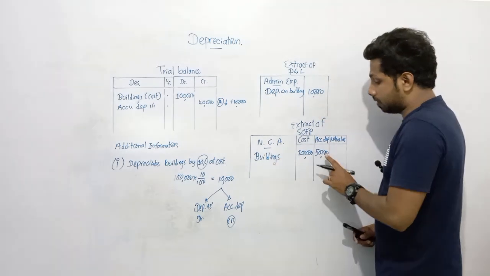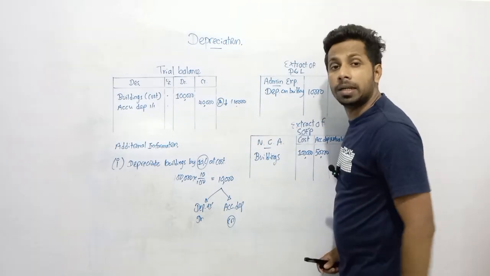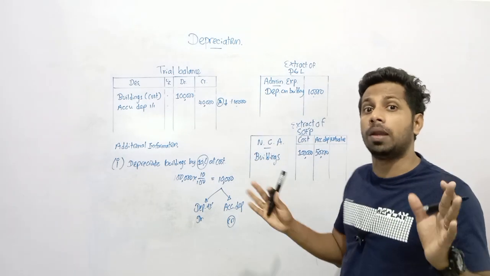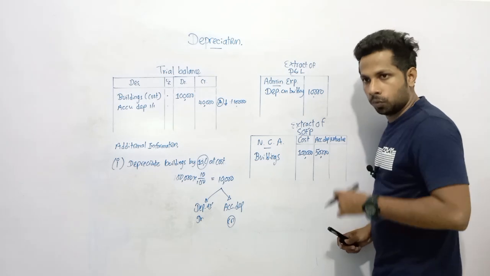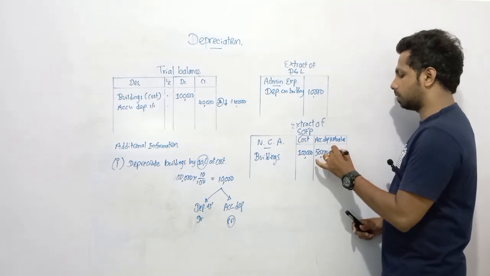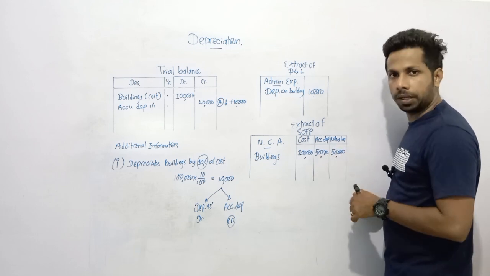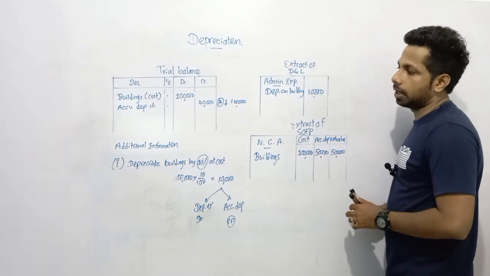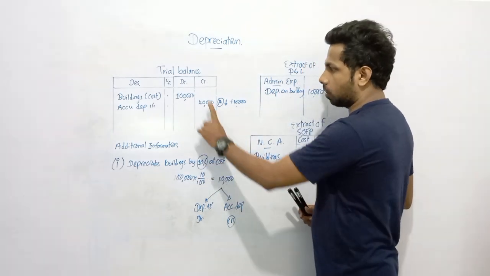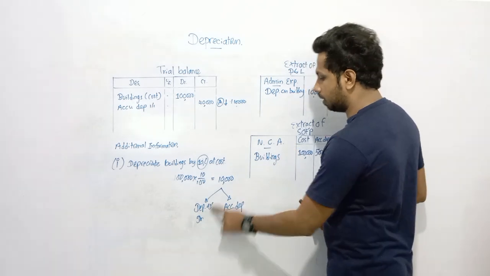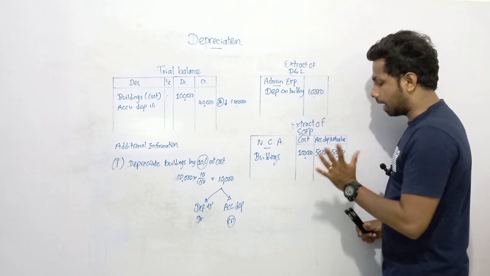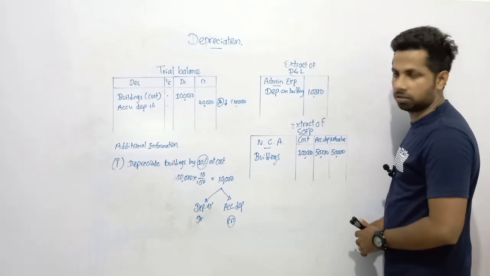Then after considering all the total accumulated depreciation so far, tell me the real value that we need to communicate to stakeholders as a value of non-current assets. Tell me the net value. We call it carrying value as well. How much is the carrying value? 50,000 is the real value at the end of the accounting period with regard to buildings, right? And what you have to do is, if you notice a depreciation adjustment, from the cost calculate the percentage, it is an expense, and add it to the accumulated depreciation, then present the total accumulated depreciation, and you can now find out the carrying value, dear children, right?